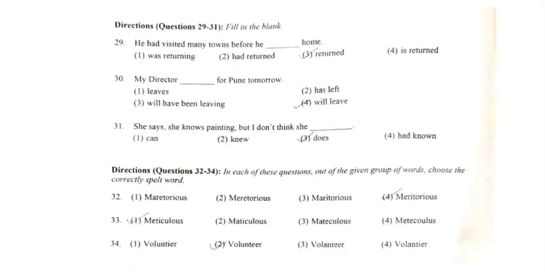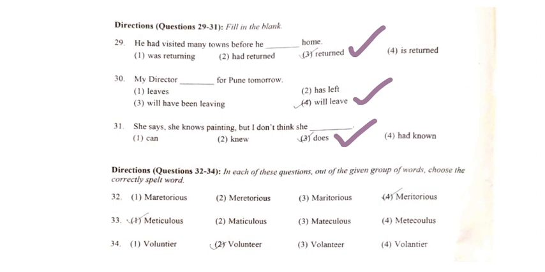Next we have fill in the blanks. So here we have, he had visited many towns before he dashed home. So he had visited many towns before he returned home. Next is my director dash for Pune tomorrow. So my director will leave for Pune tomorrow. Then she says she knows painting, but I don't think she dash. So I don't think she does.